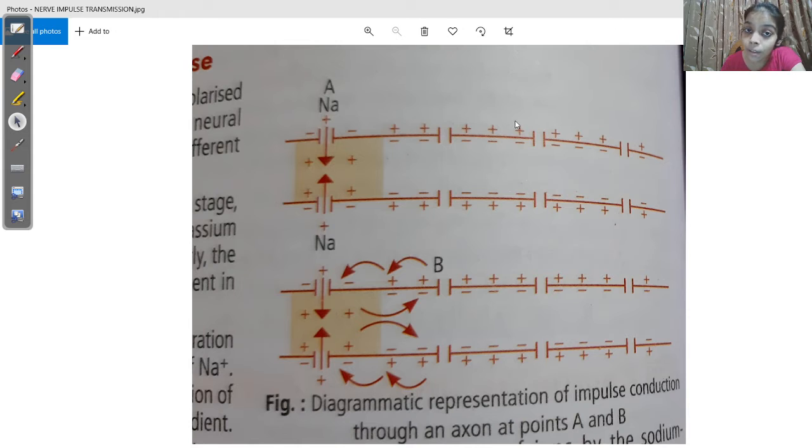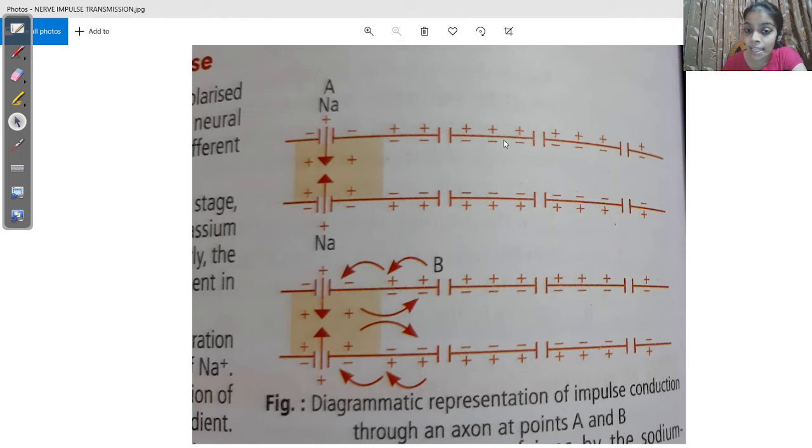Now why? That is because of two reasons. One is that the axolemma, which is the membrane, is impermeable, or very less permeable, to sodium ions, and it is highly permeable to potassium ions. So as a result, what happens when a nerve fiber is at rest?